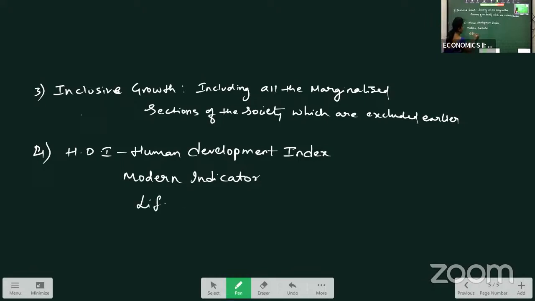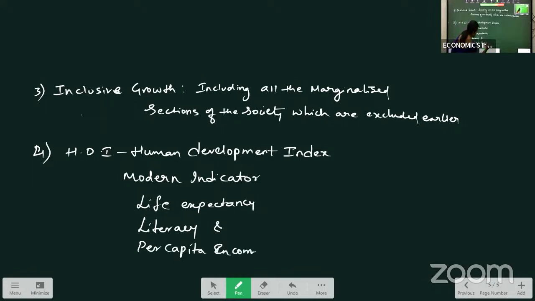By using life expectancy, literacy, and per capita income, right?